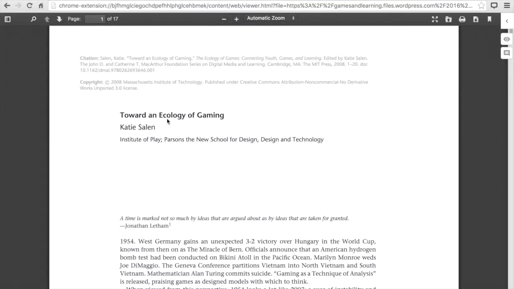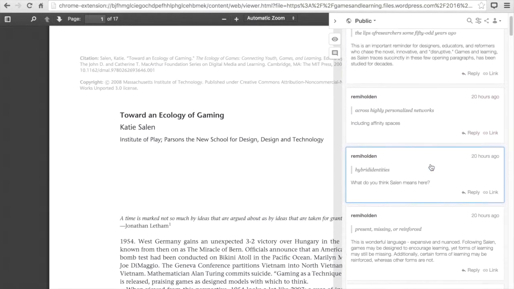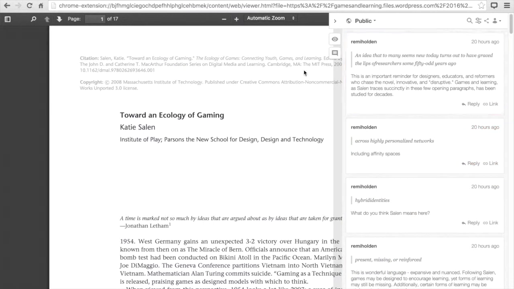So what he's got here is the article Toward an Ecology of Gaming by Katie Salen, and if I look, most of the annotations are again from Dr. Holden, waiting for his students to jump in and annotate later, and then of course anyone else, because this is happening in a public online space.